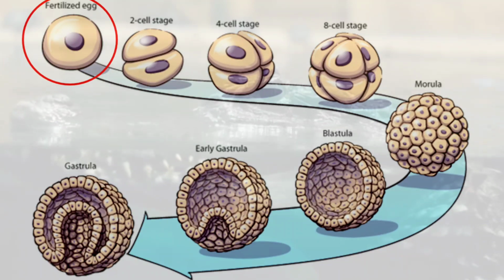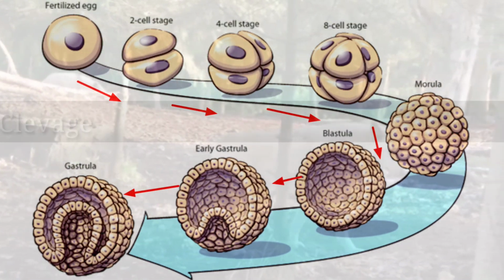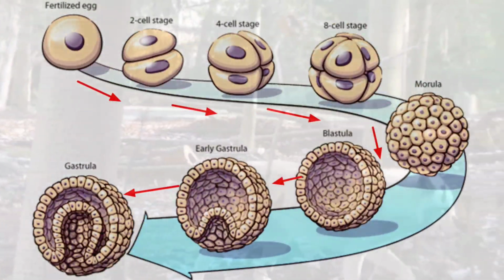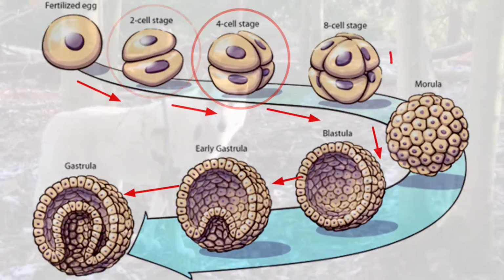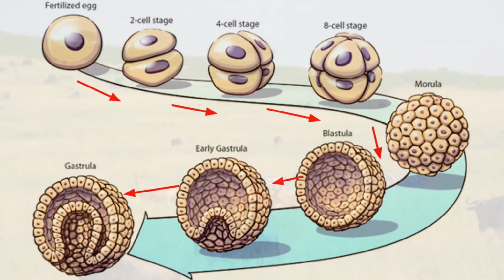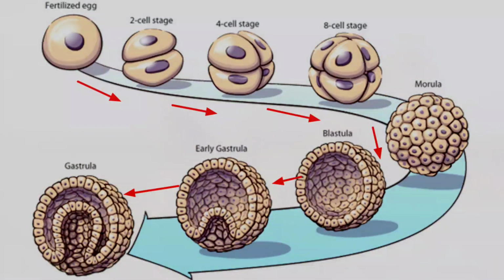The haploid zygote now starts undergoing multiple divisions known as cleavage. So one single zygote cell starts dividing to form 2 cells, 4 cells, 8 cell stage. This 8 cell stage is known as morula. The 8 cell stage comprises 8 cells which are aggregated to form one ball-like mass.